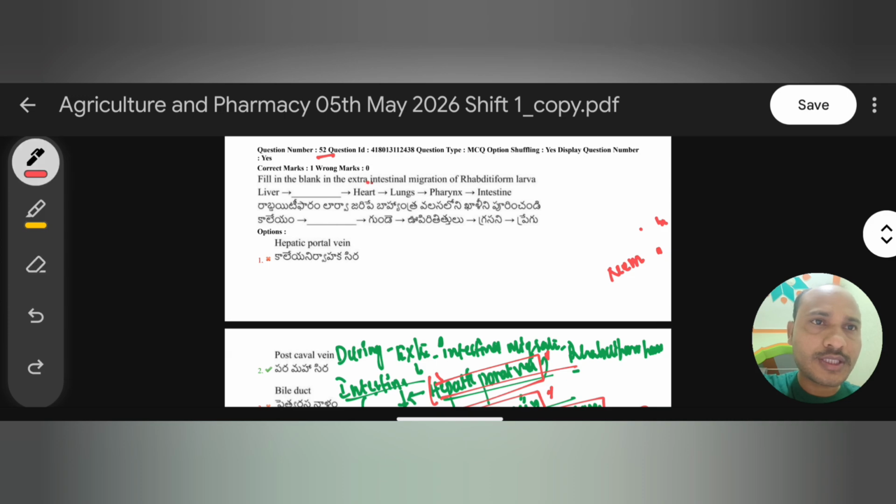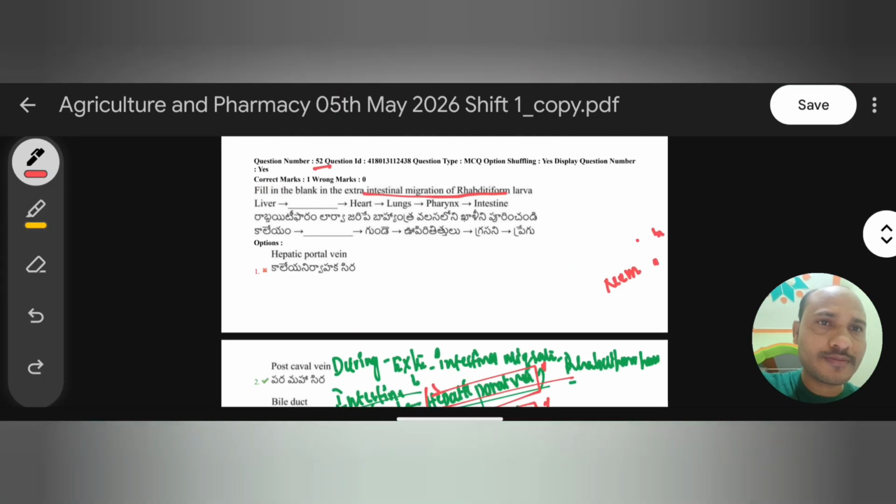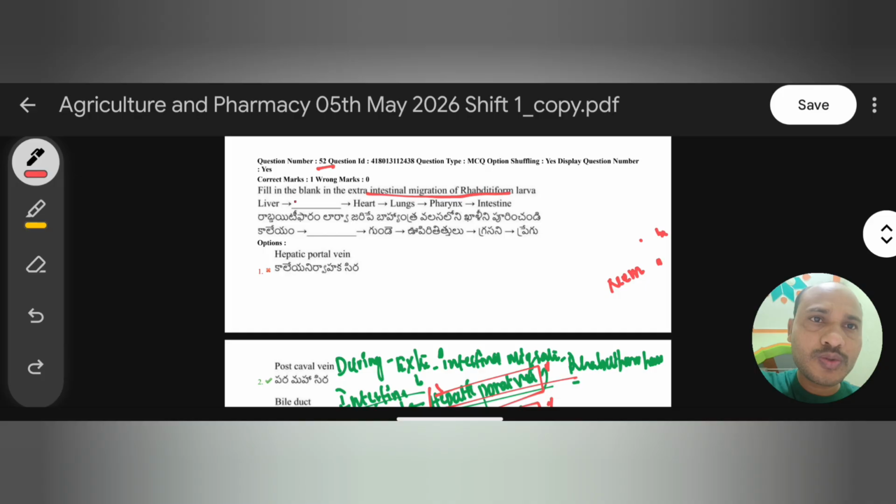Extra intestinal migration of rhabditiform larva. Here, liver to heart. Just now we discussed, from liver to heart, which one? Post caval vein or inferior vena cava. From intestine to liver, it is the hepatic portal vein. But here, the blank is given between liver and heart. So the right answer is post caval vein or inferior vena cava.